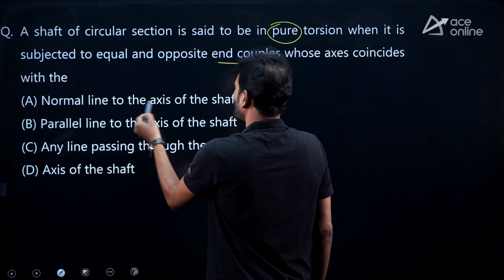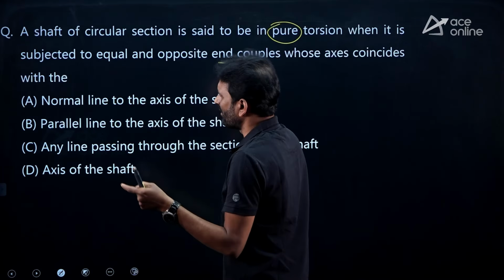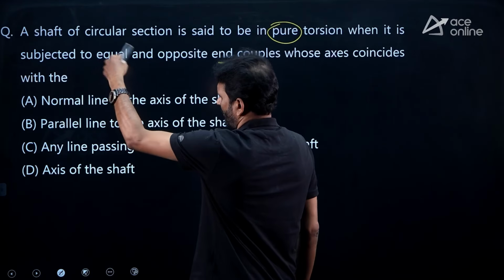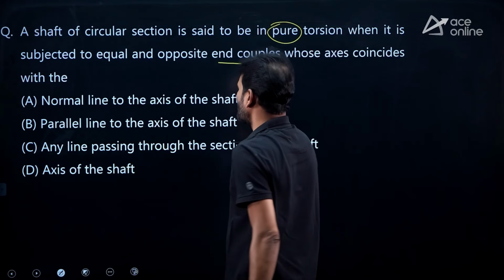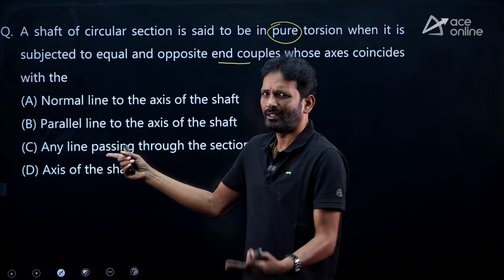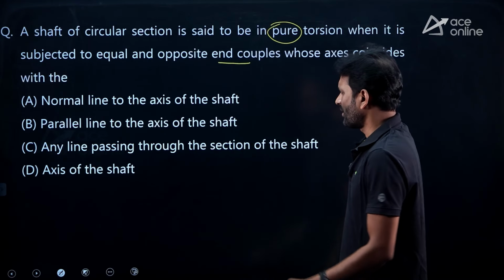Normal line to the axis of the shaft, parallel to the axis of the shaft, any line passing through the section of the shaft, that means any oblique line. The 4th one is axis of the shaft.